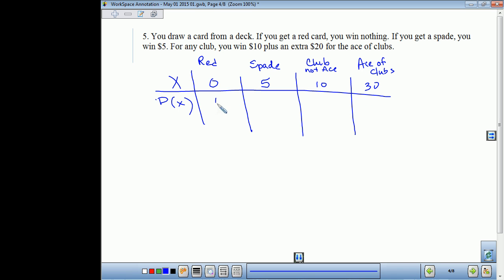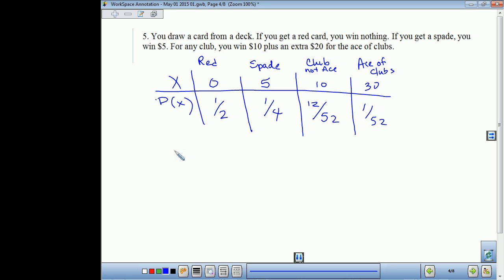Now, the probability for red, well, half the deck is red. What's the probability for spade, class? 1/4, because a fourth of the deck are spades. Now, how many clubs are not aces? 12. 12 out of how many cards? 52. And then how many ace of clubs are there? 1 out of 52.